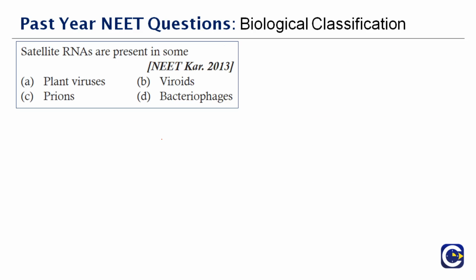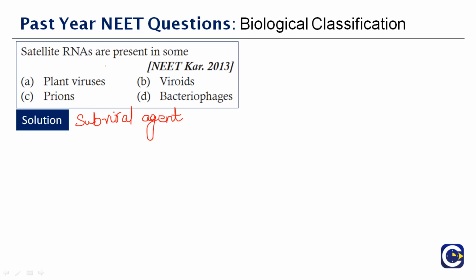Okay, next question here. Satellite RNAs are present in some dash. What do you mean by satellite RNA? Usually, how do we define it? See, what does a satellite do? It helps in various processes. As a country, we also have satellites which give us signals and so on. Likewise, this satellite RNA can also be called a sub-viral agent.